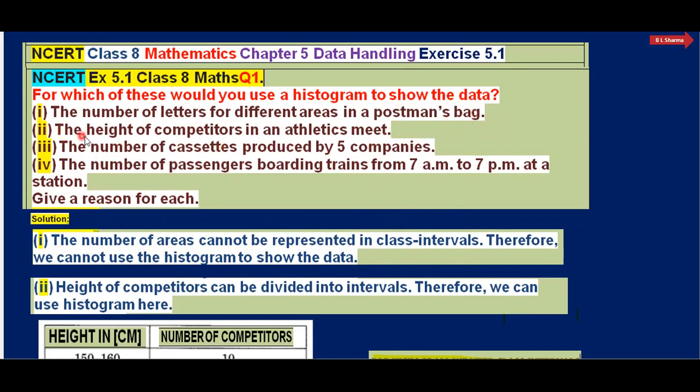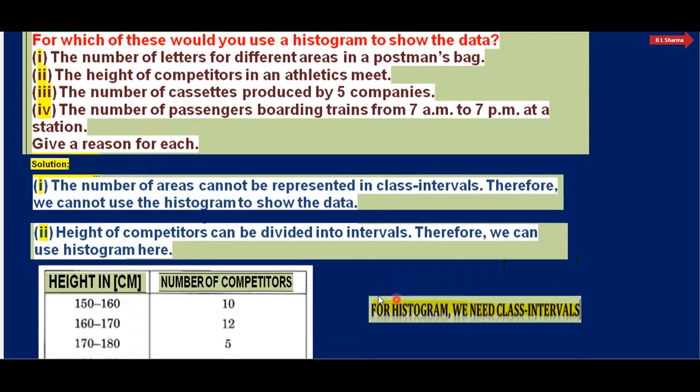Part 2, the height of competitors in an athletic meet. Can we show the data through histogram? Yes or no? The answer is height of competitors can be divided into intervals. कॉम्पिटिटर्स की हाइट को हम इंटरवल में डिवाइड कर सकते हैं. देखिए कैसे.